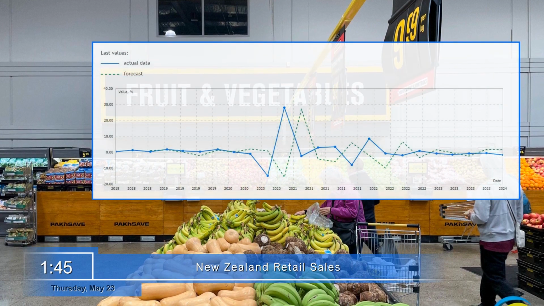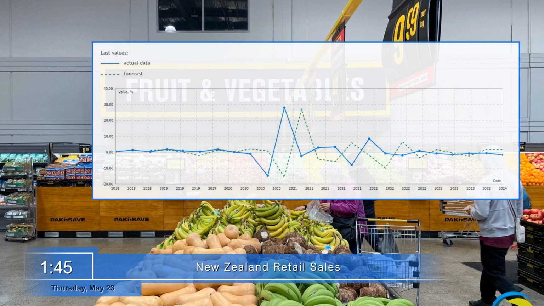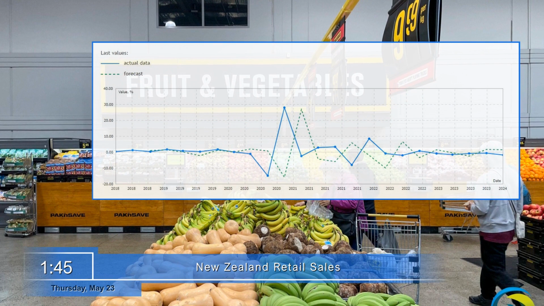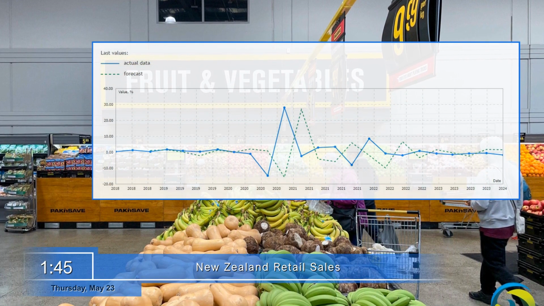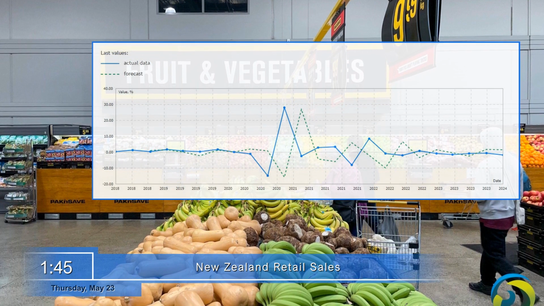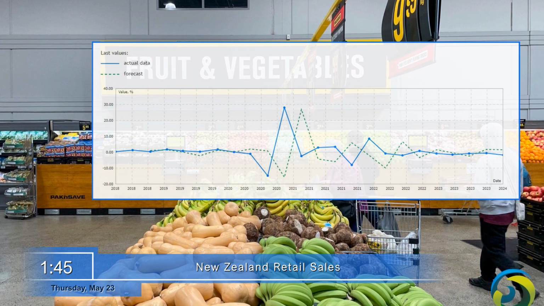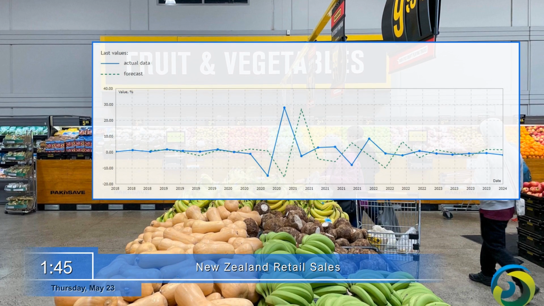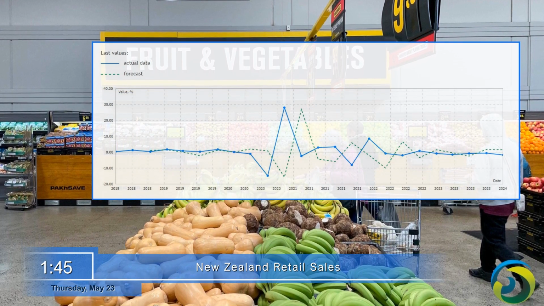Thursday, May 23. Market players will pay attention to New Zealand on Thursday. At 1:45, a report on retail sales will be published. Retail sales are often called consumer spending indicators, and they are used to assess the level of inflation in New Zealand. The growth of retail sales may positively affect the quotations of the New Zealand dollar.